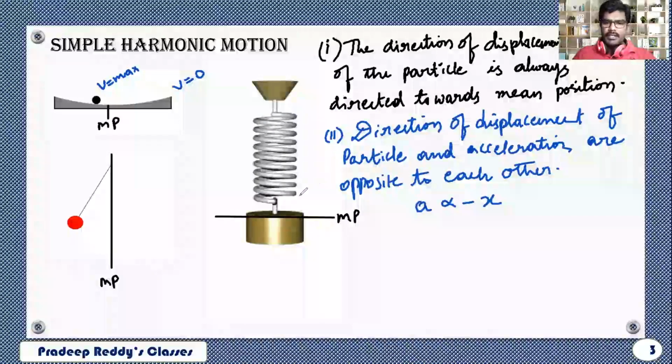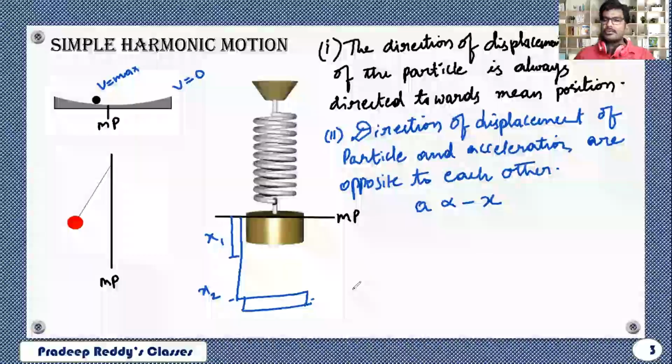So if you are taking the example of this spring, if you are pulling this up to this level, say x1, the acceleration with which the mass is pulled upward is less. Vice versa, when you are bringing this mass to this position, which is displacement x2, with whatever force we are pulling that object in downward direction, with the same force the spring will be pulling it in upward direction, therefore its acceleration increases.